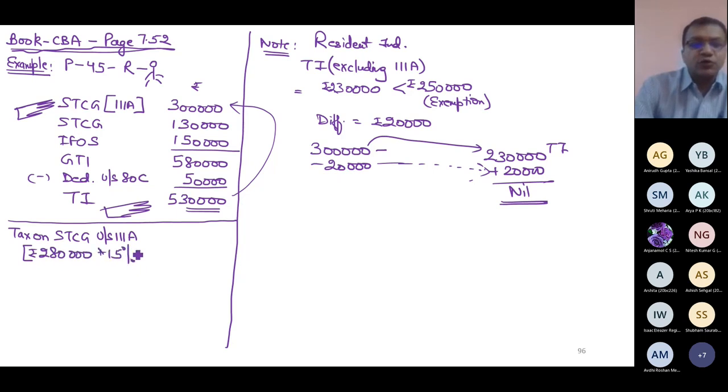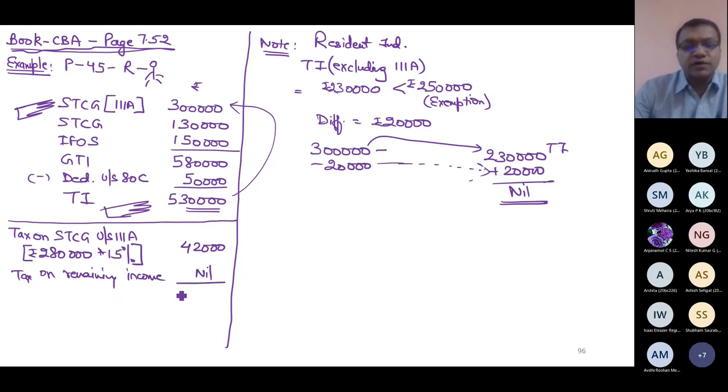It is not a new point. Those who have attended the earlier 2 lectures can easily relate it with that relief. It is exactly same. There is no difference. This is my STCG. And of course, when you get this relief, it means your remaining income tax is nil, because your remaining income will be till the exemption limit. That is why you are in a position to give relief.